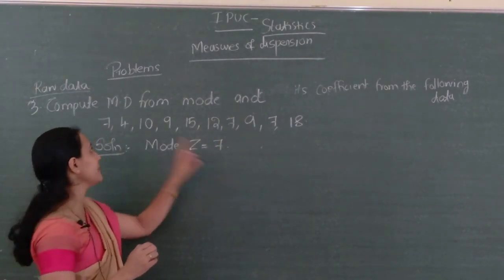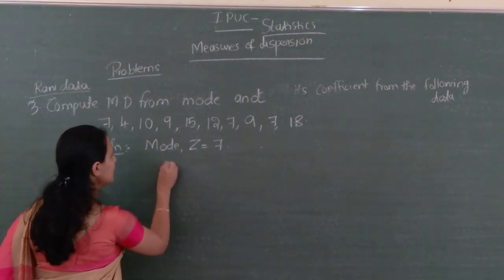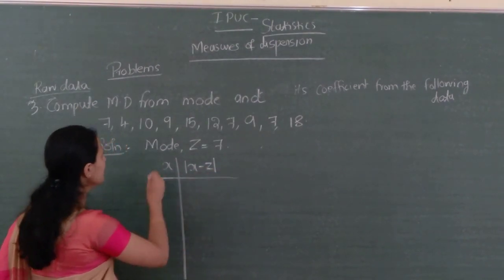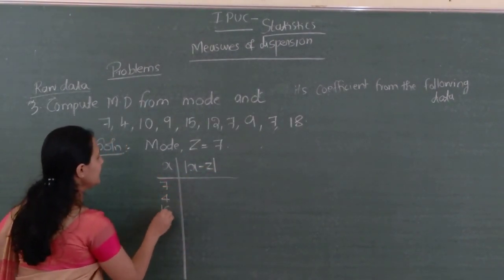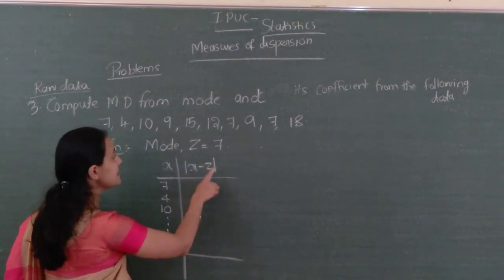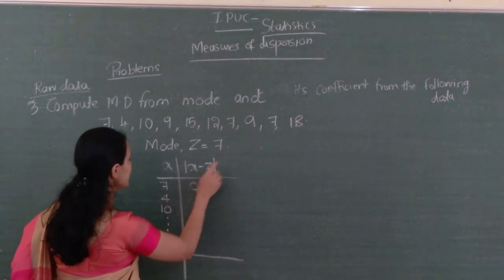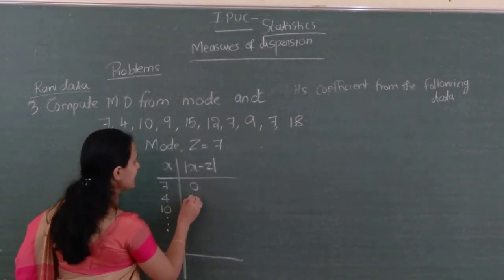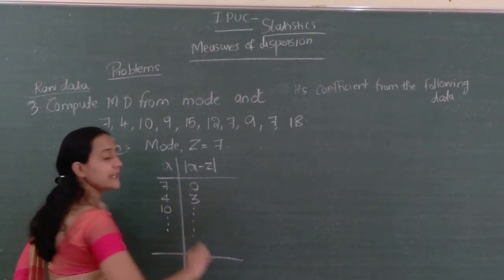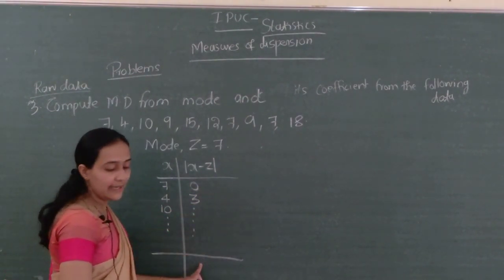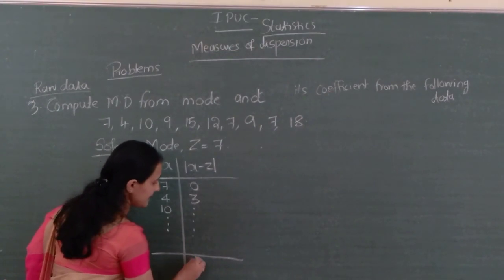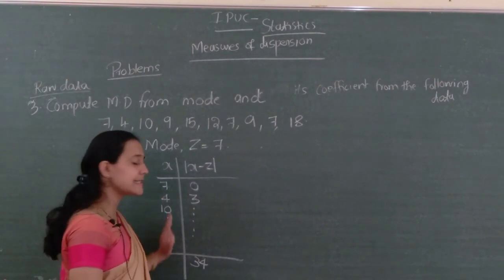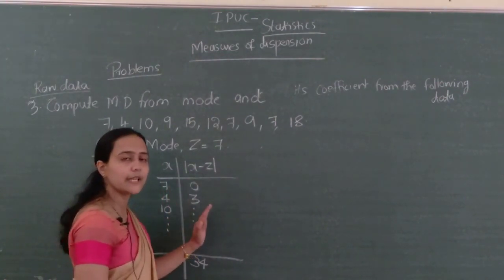So 7 minus 7, 4 minus 7, like that. X, next mode x minus z. X is 7, 4, 10, this one. x minus z means 7 minus 7, 0. 4 minus 7 is minus 3 actually, so while taking absolute value, it is positive 3. Correct na? Like this we can do. Total answer is 34. That is sigma mod x minus z. Hope you know, each observation's deviation we have to take from the mode.